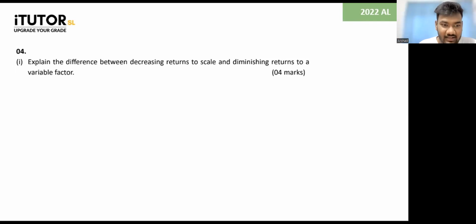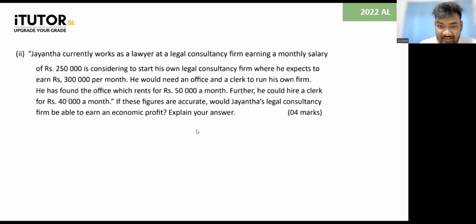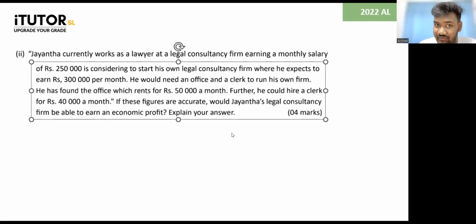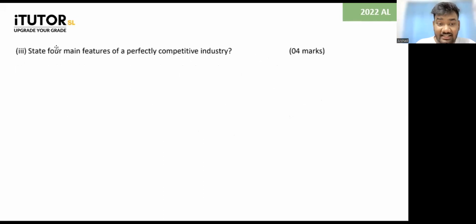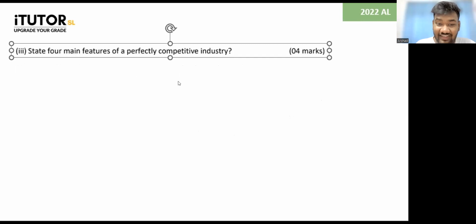Okay. Next one is a nice question on economic profit. This is a little bit of a new question. Remember, I told you guys, they can give you a question on this economic profit calculation by putting some numbers. That question will come. It's not hard. Then: state main features of a perfectly competitive industry. I will be sad if they show this in your paper though.